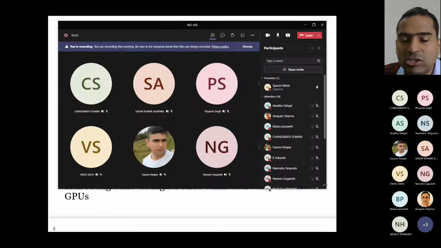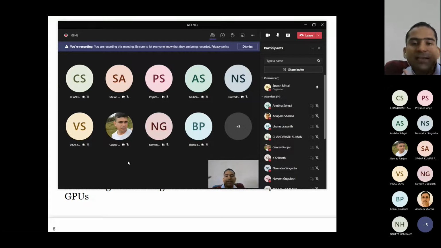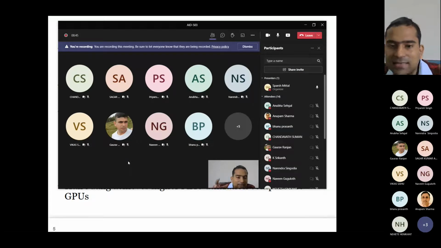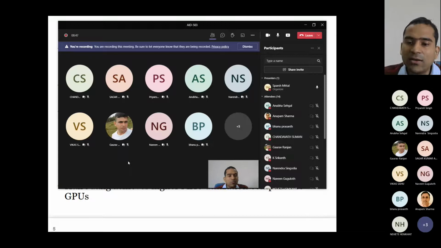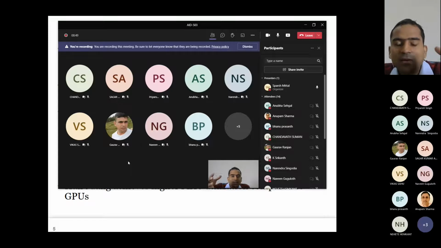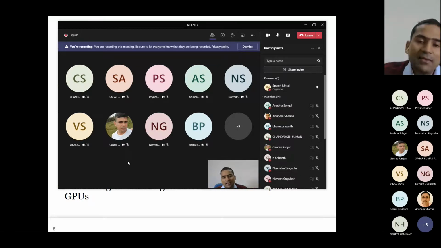So if you remember, in a systolic array we really needed large matrices, right? If your systolic array is 128 cross 128, you need a 128 cross 128 matrix to be there. If your matrix is smaller than that, your systolic array is not fully utilized. But if you just have dot product units, that means just multipliers and adders, even if your matrix size is smaller, you can use them because you will repeatedly map computations on those multipliers and adders.